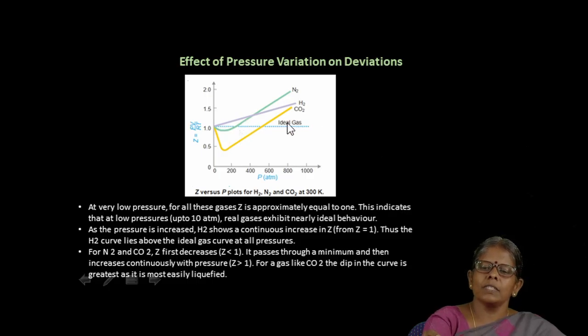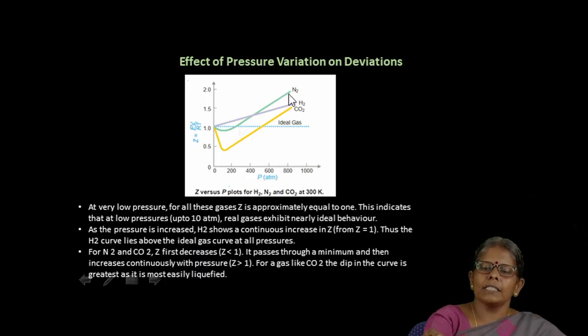But what we have seen for the nitrogen gas is different from the ideal gas behavior. Likewise, hydrogen and carbon dioxide also deviate from their ideal behavior. If these gases behaved ideally, there would be a straight line with Z value equal to 1 for any variation of the pressure.